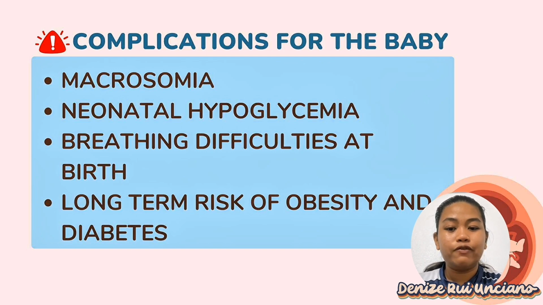Then we have breathing difficulties, especially if the baby is born early or if their lungs are undeveloped. And lastly, babies exposed to high glucose levels in the womb have a higher risk of obesity and type 2 diabetes later in life.